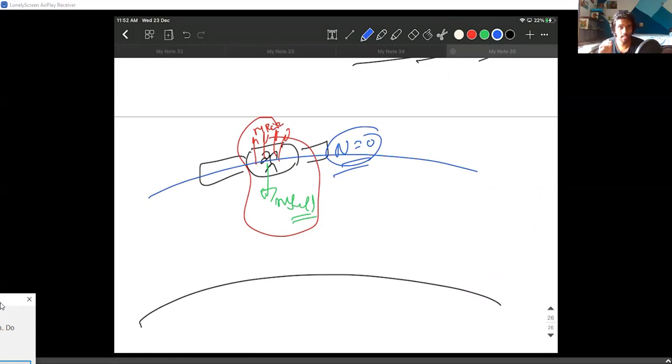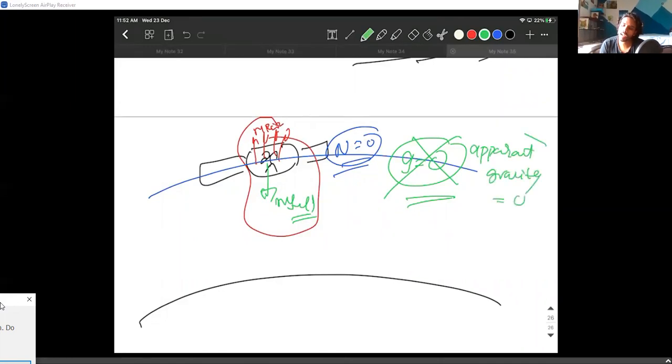Now, the astronauts are not floating. You cannot say the gravity here is 0. If somebody says the gravity here is 0, go and slap them. It's fine. It's not that the gravity is 0. People actually use the word apparent gravity. The apparent gravity is 0. You can say that. There is no such thing as a zero gravity space. It is apparent zero gravity.